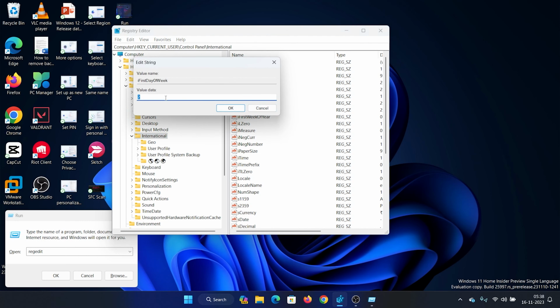Double click on it. The value data is 2. So basically 1 is for Monday, 2 is for Tuesday, 3 is for Wednesday and so on. If I wanted to start with Sunday, I'll simply change the value data to 6.